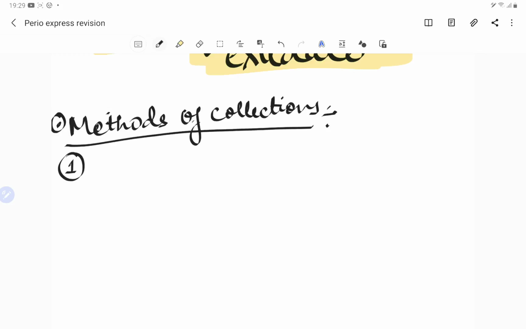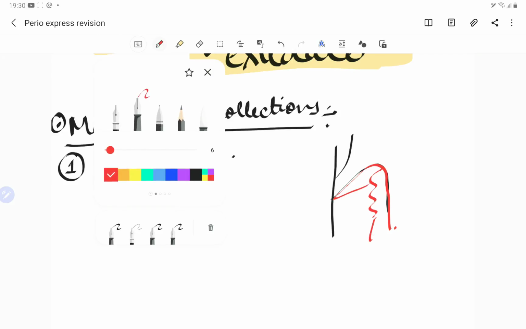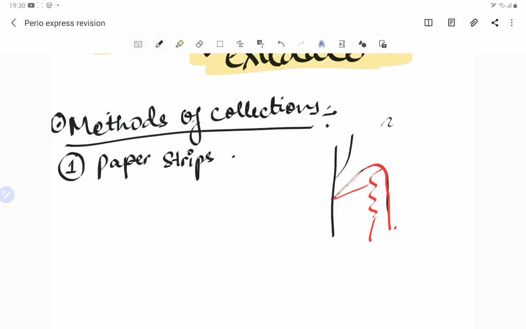So what are the methods of collecting the GCF? We have the paper strip method. Suppose this is the gingiva, this is the tooth. So red color. Guys, so many colors, and this is the real enjoyment of teaching compared to the board. So here is our paper strip.